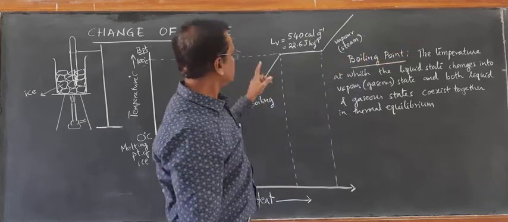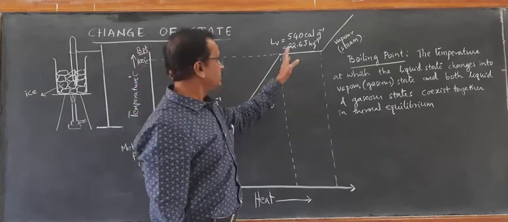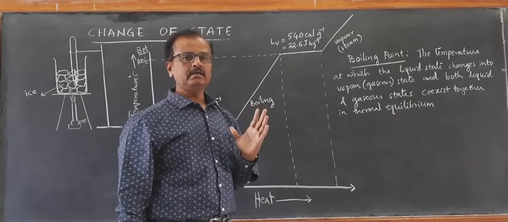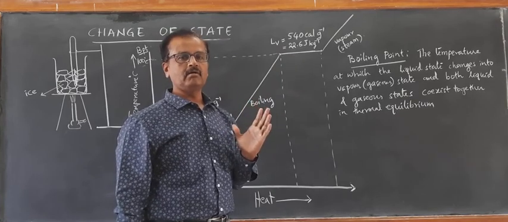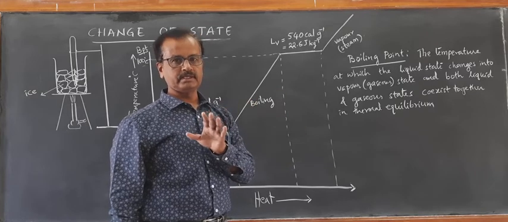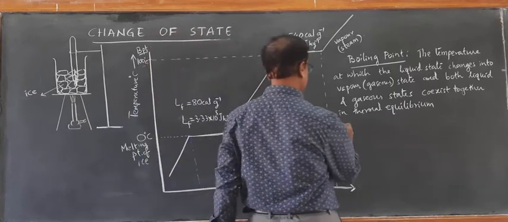So that is called latent heat of vaporization. The latent heat of vaporization is the amount of heat required per kg of liquid to convert it into gaseous state at its boiling point. So that's how we define latent heat.